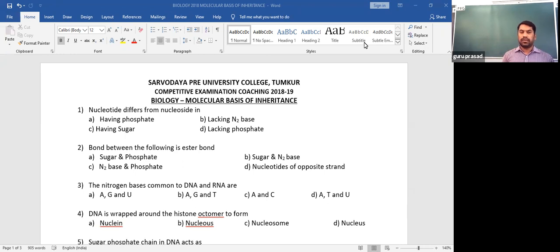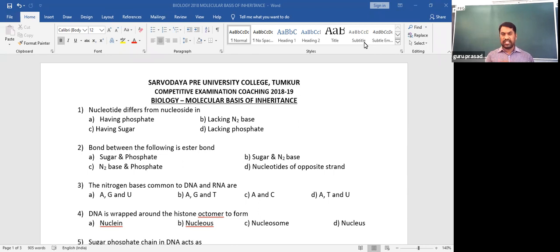So there are various examples for that, but one experimental explanation has been given for how a gene is expressed to synthesize its mRNA for protein synthesis. There is the lac operon concept, where lactose metabolism is taken as an example for the synthesis of some enzymes, which are nothing but proteins. After the lac operon concept, we are going to discuss DNA fingerprinting, then the Human Genome Project. That also covers the molecular basis of inheritance.